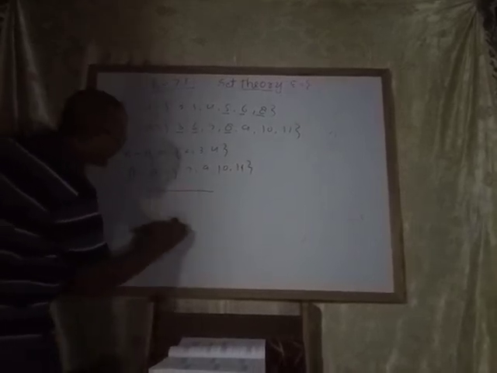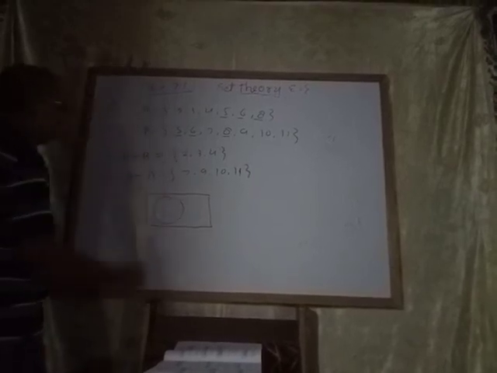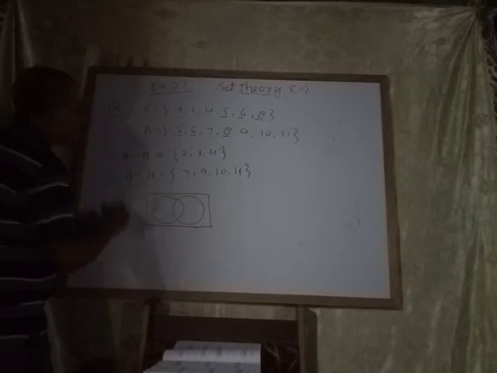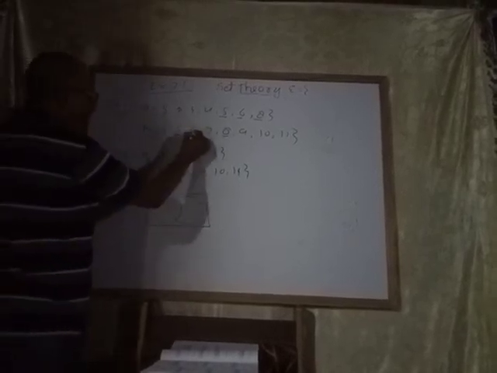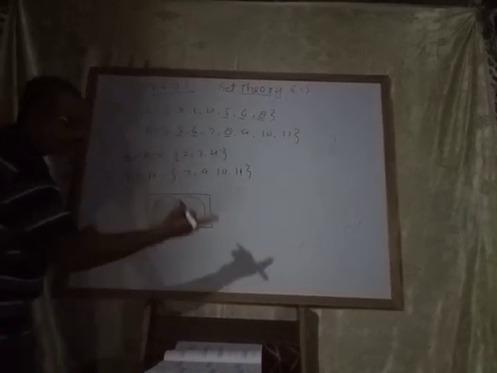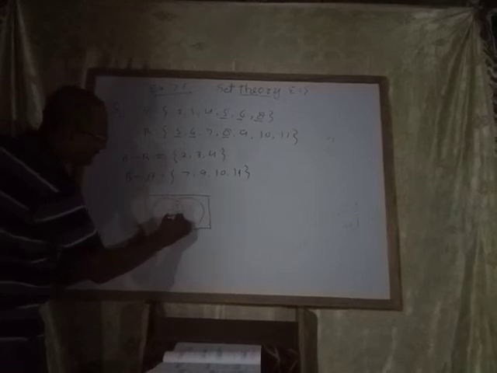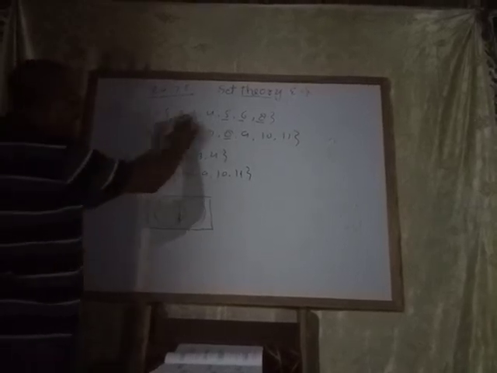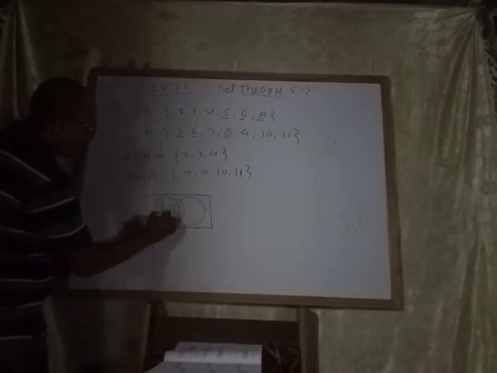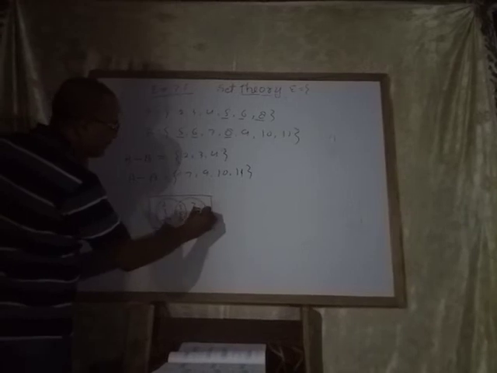See, set A and set B. First you find the common elements. The common elements are 5, 6, 8. 5, 6, 8 means A intersection B. What is remaining in set A? 2, 3, 4. And in set B, 7, 9, 10, 11.